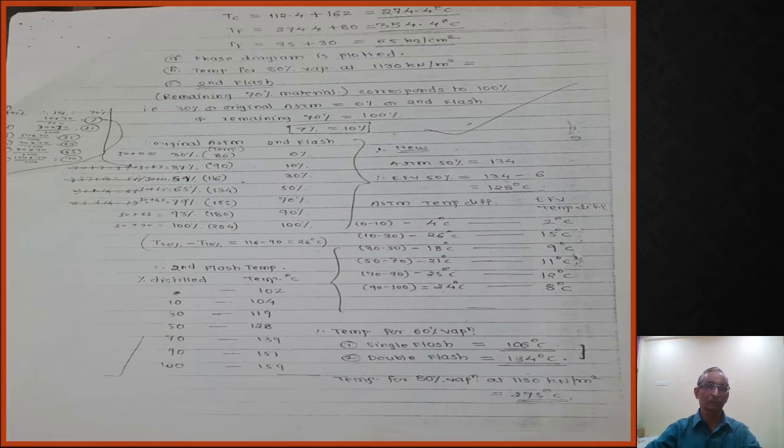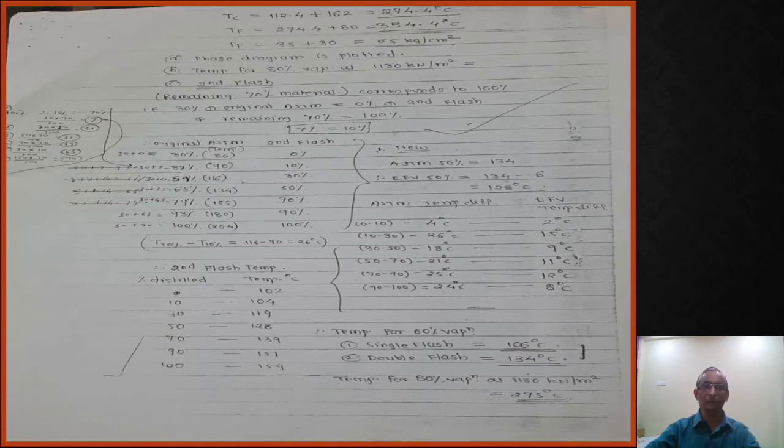Then the calculation is somewhat different here for the second flash. First you have to convert these ASTM temperatures for the remaining material, that is 70%. 70% we consider as 100%, that is 7% equal to 10%. Considering this terminology, we are going to identify the ASTM points for the remaining material.